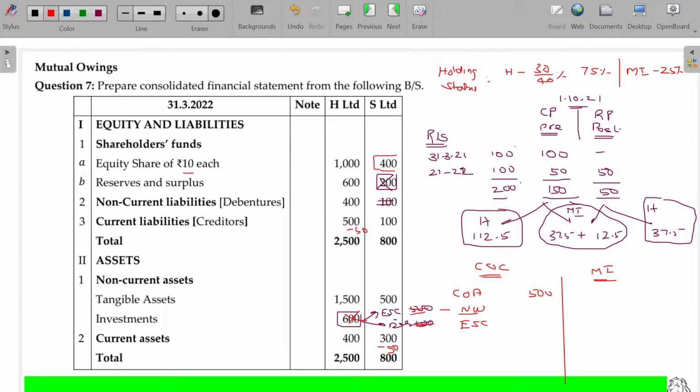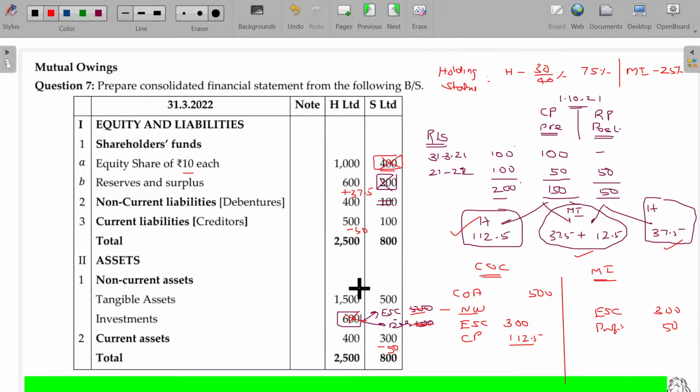The equity share capital being 400 rupees for all the shares put together, where H company holds 75%, which is 300 rupees. Another 100 rupees shares held by minority interest. So equity share capital 300. And the capital profit will be part of net assets, net worth. So I am adding this 112.5 with this, and profit for minority interest being 50 rupees. This 37.5 will be addable with reserves and surplus, 37.5.